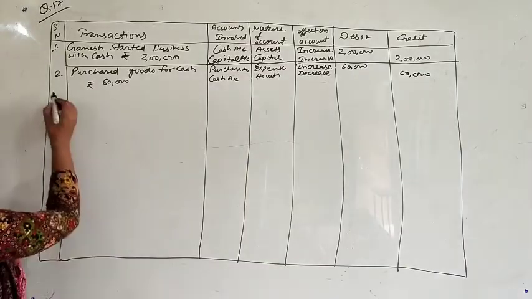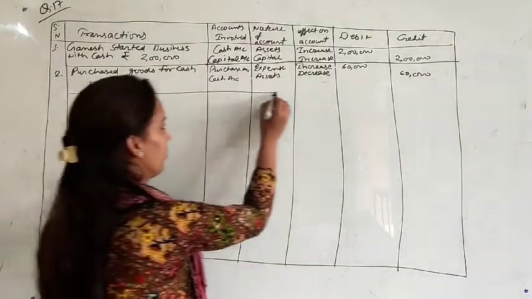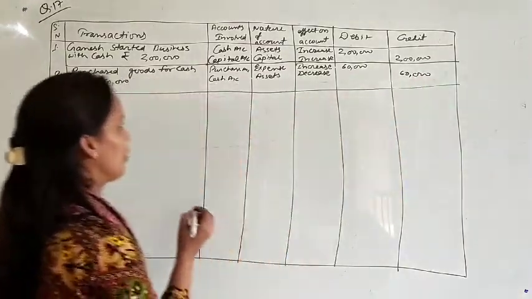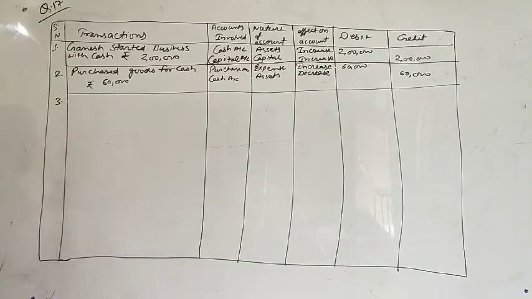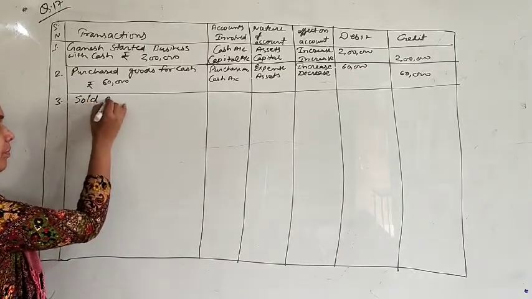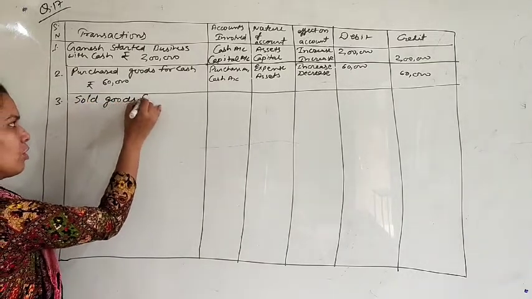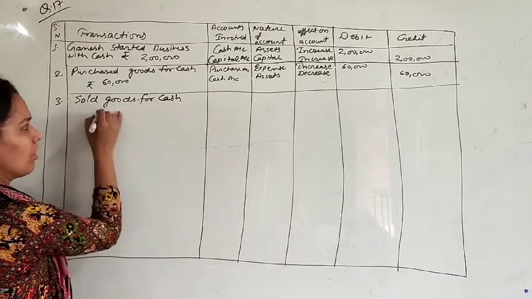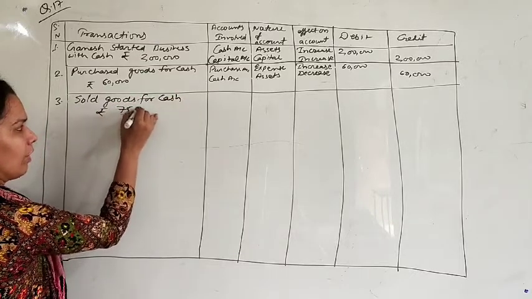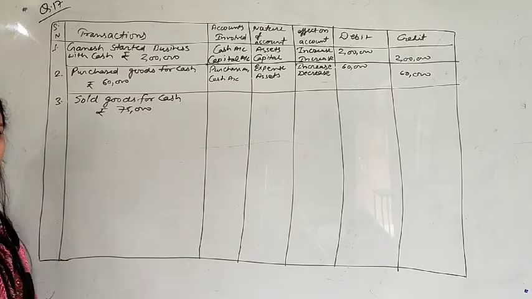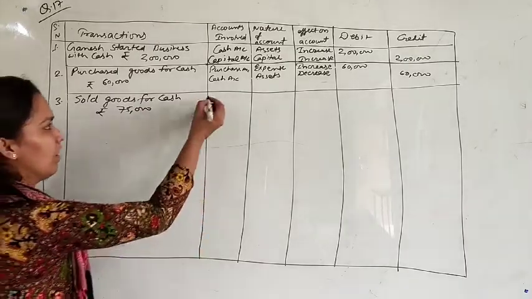This is the second transaction. Transaction number third. Sold goods for cash, rupees 75,000. So what are the two accounts affected in this case?